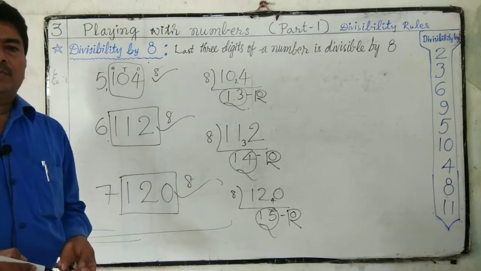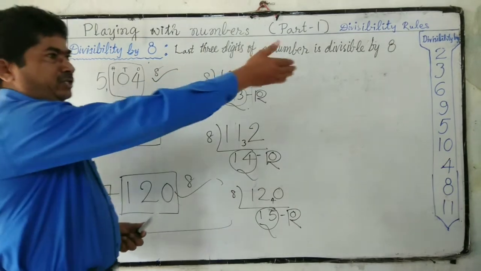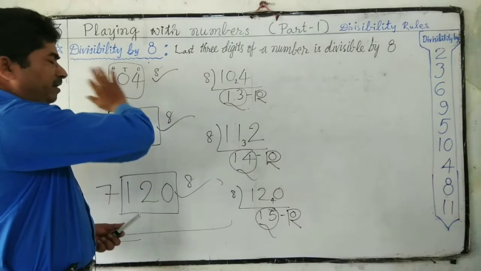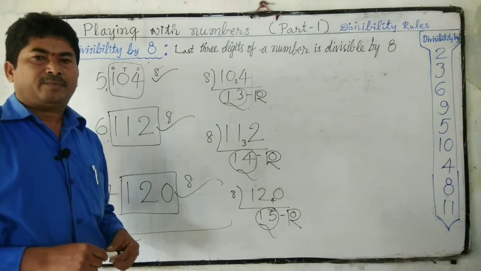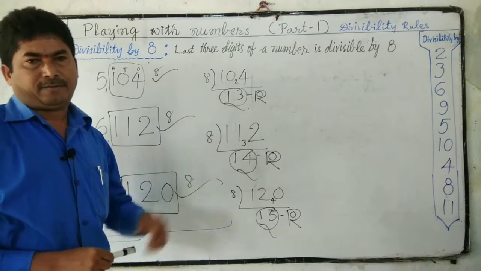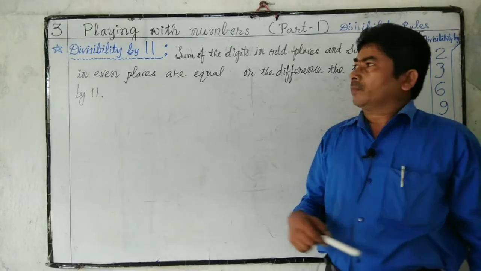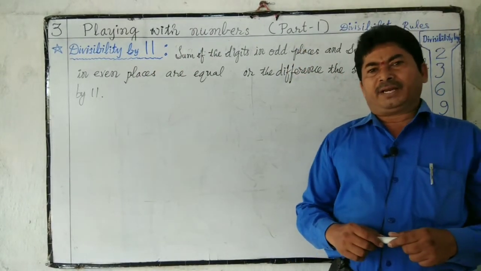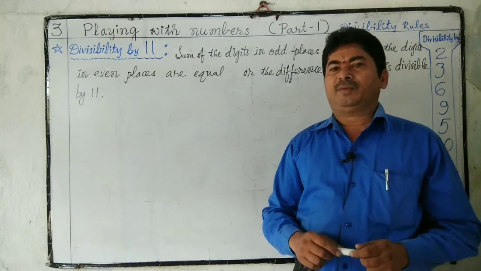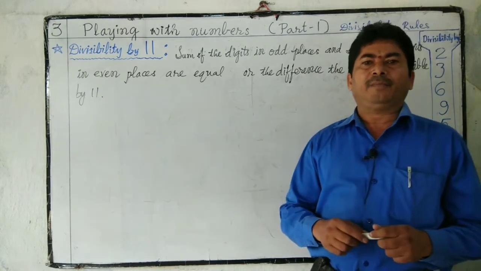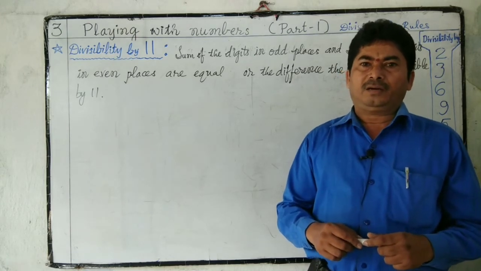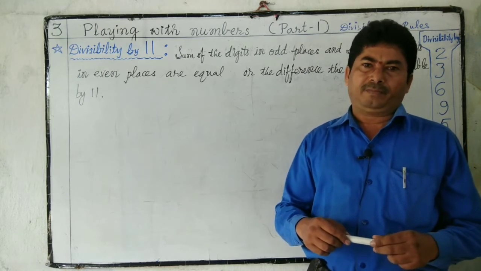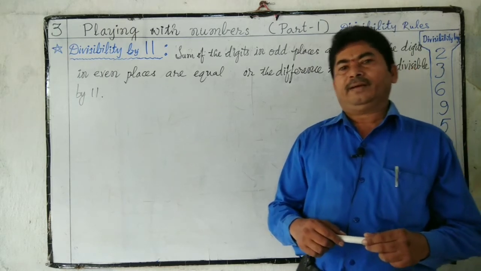What we understood: if the number formed by the last 3 digits, ones, tens, hundreds, is divisible by 8, then the number is also exactly divisible by 8. Next, divisibility by 11. If the sum of the digits in odd places and the sum of the digits in even places in a number are equal, or the difference of the sums is divisible by 11, then the number is exactly divisible by 11.